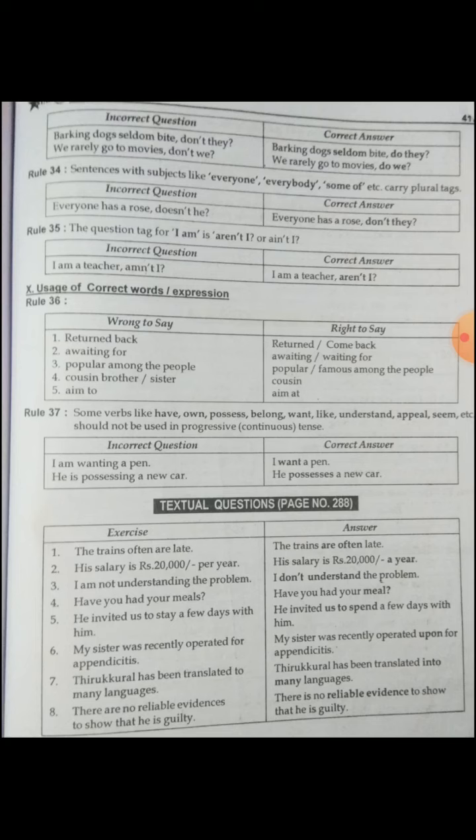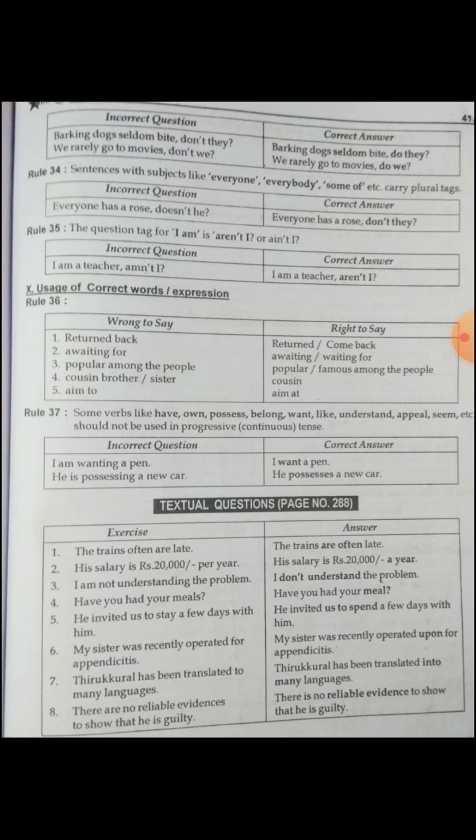So usage of correct words and expressions. Rule number 36: wrong to say, right to say. Returned back: we have to use returned or come back. I will come back. I returned. Awaiting for: use awaiting or waiting for.